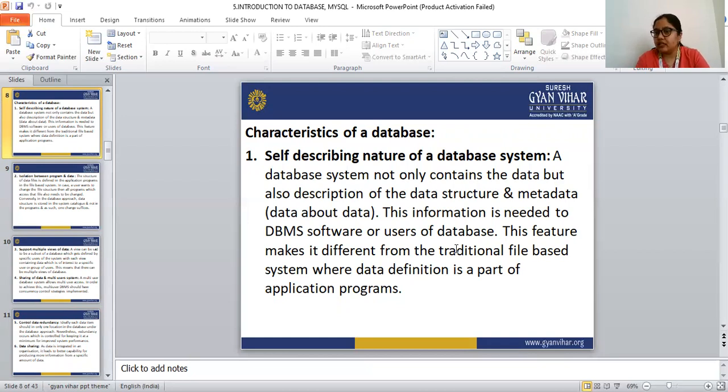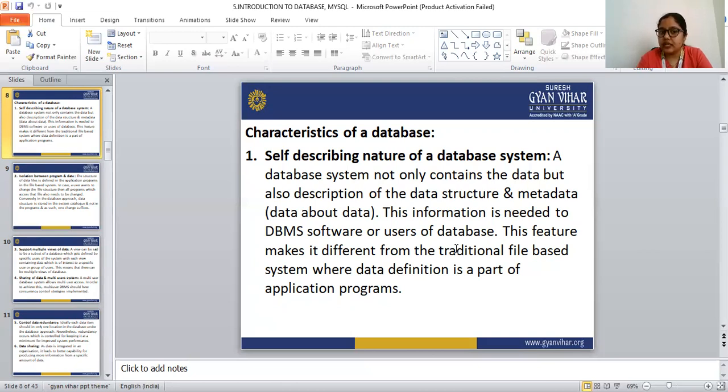So in the name column, we can only add the name of the person. And in the age column, we can only add the age of that person. We can't add the name of the person in the age column or the age in the name column. So this is the self-describing nature, and the database system should follow it.